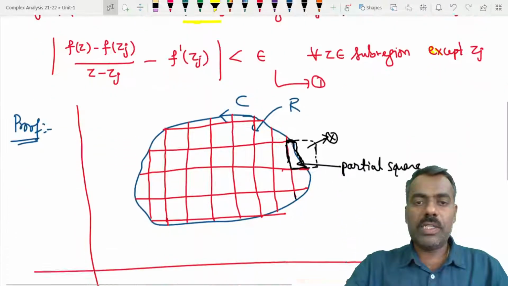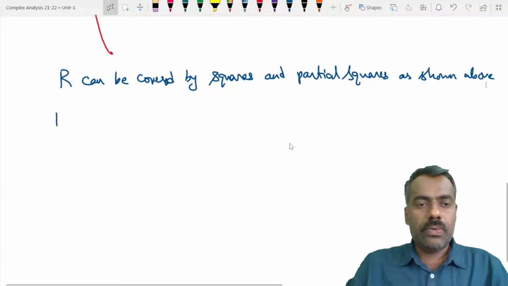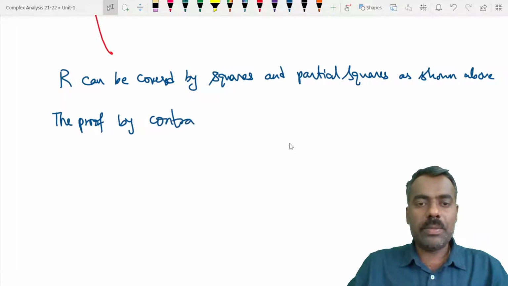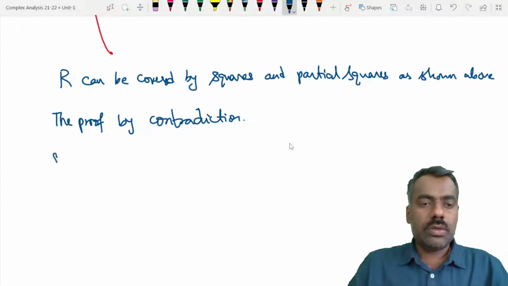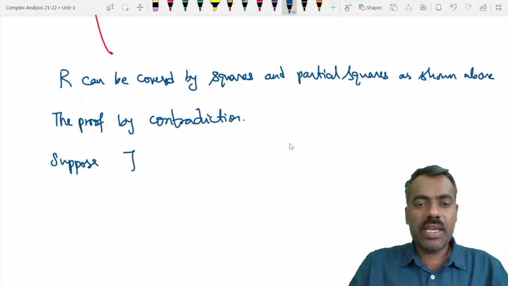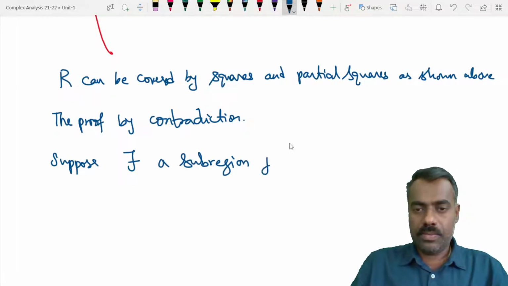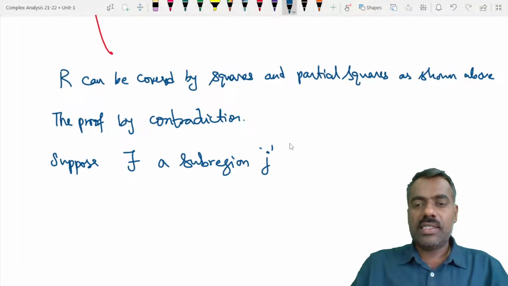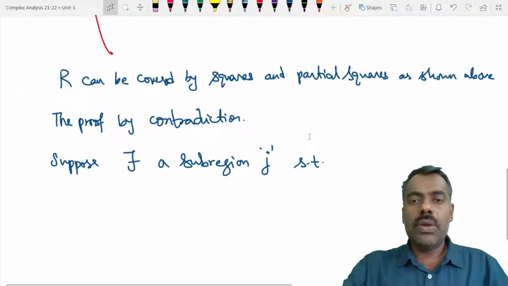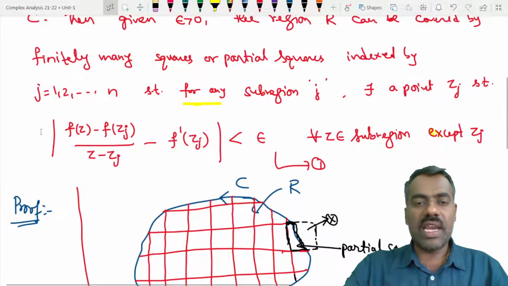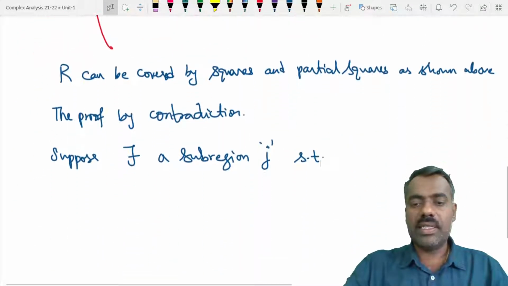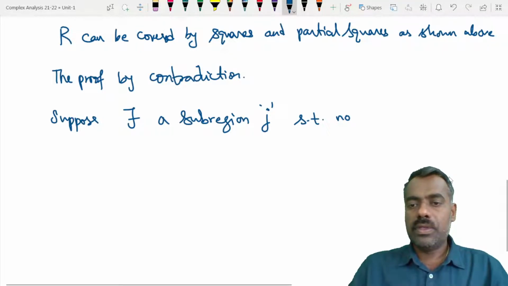Now we prove this: take any j, then there exists a Zj. We prove this by contradiction. What is meant by proof by contradiction? Suppose there exists a subregion J, either a square or partial square, such that no Zj exists satisfying inequality 1.